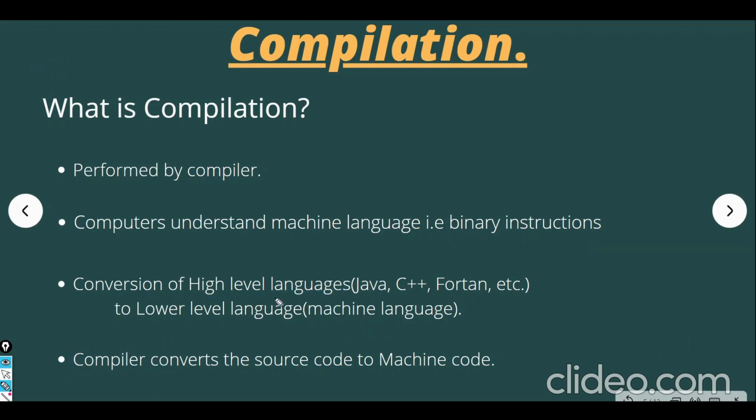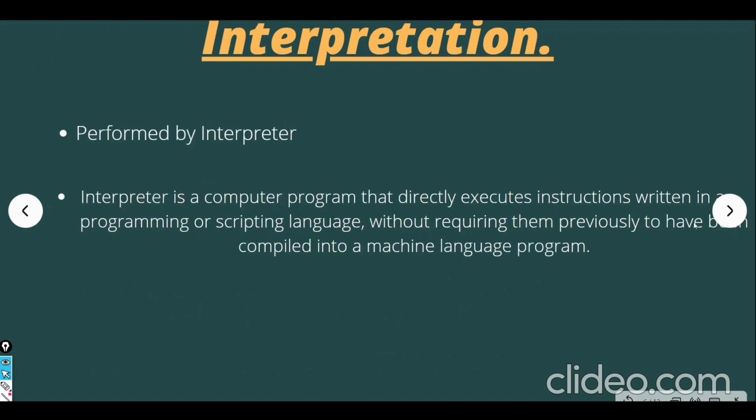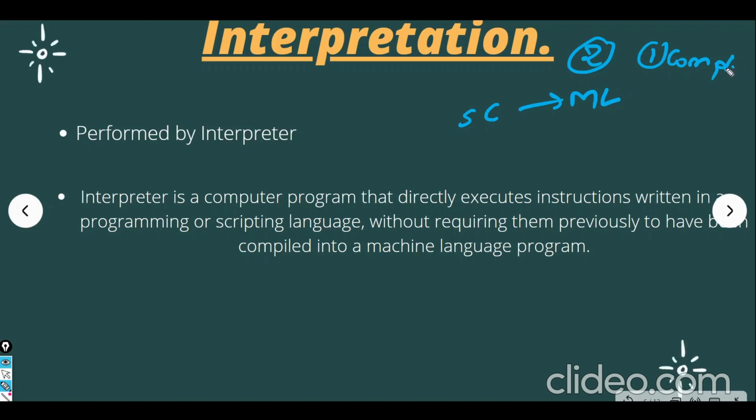Now we'll move to interpretation. What is interpretation? As I said, there are two processes to convert the source code to machine code. One was compilation, and another one is interpretation.